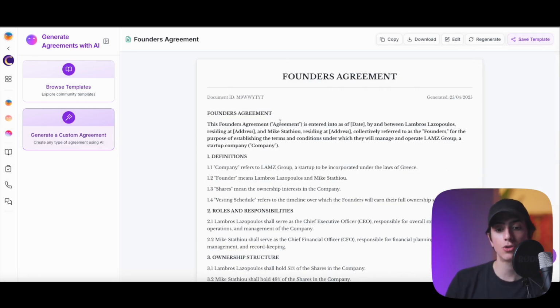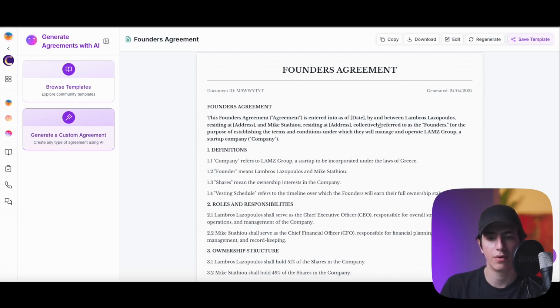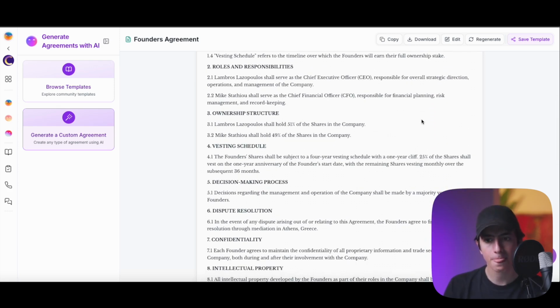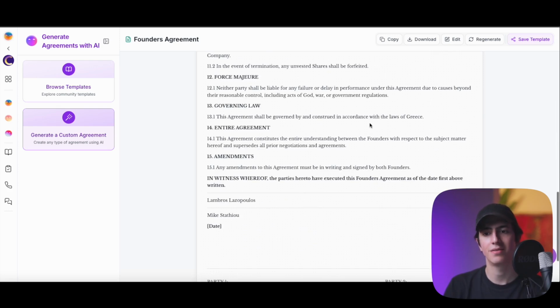So you'll see that the founder's agreement is entered as date, right? We're going to add the date, obviously, which is this date right here, by Lambros Lazopoulos. And of course, I'm going to add my address and Mike Stathiou at his address, collectively referred to as founders, for the purpose of establishing the terms and conditions under which they will manage and operate Lambs Group, a startup company, right? And all of this is legally, let's say, written, and it's an actual agreement.